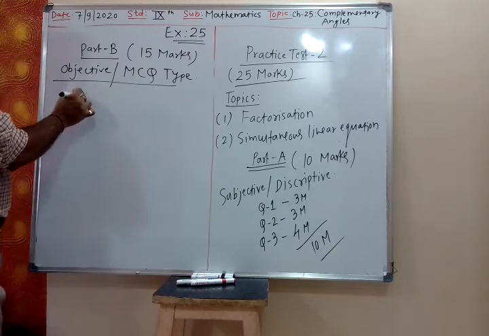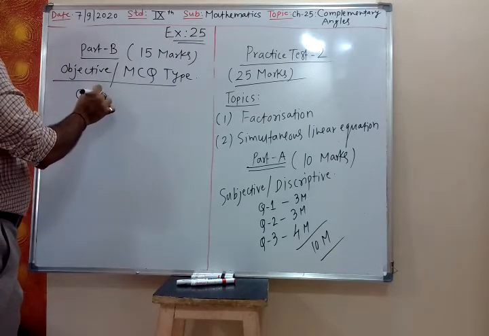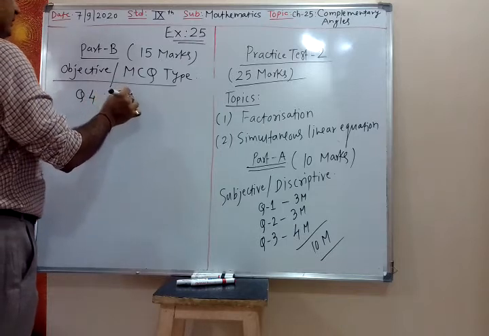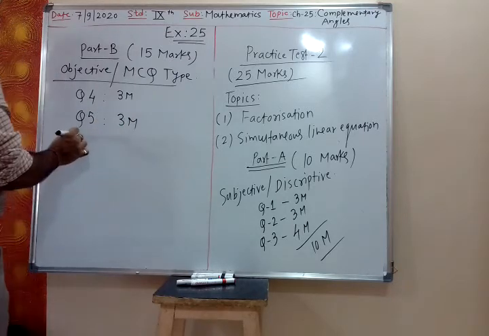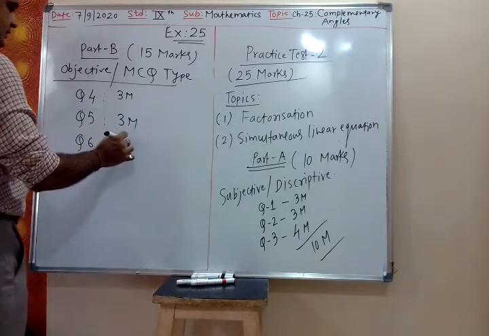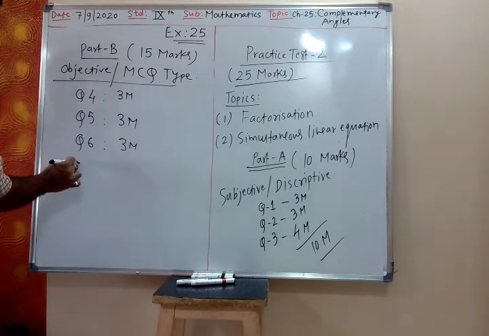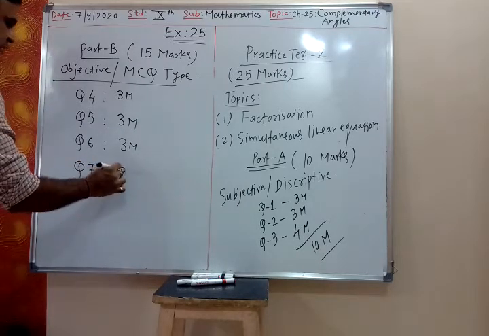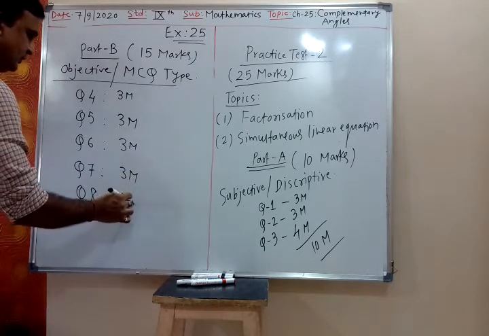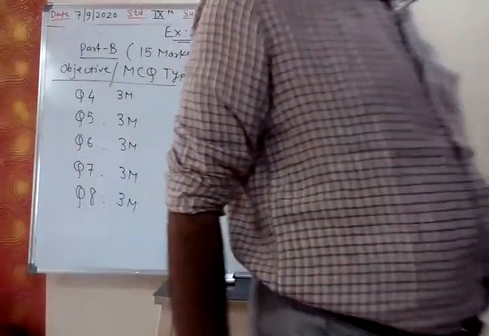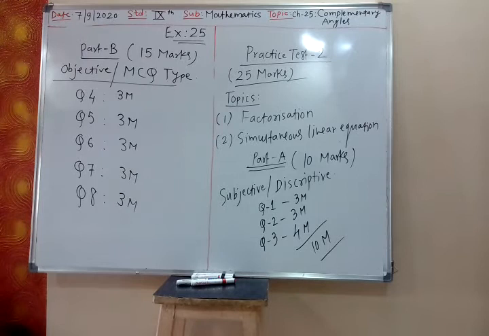So next it will be question number 4, 3 marks. Question number 5, 3 marks. Question number 6, 3 marks. Question number 7, 3 marks. And question number 8, 3 marks. 3 marks, 5 questions. हाँ, कंटिन्यूएशन रहेगा. Is it clear?